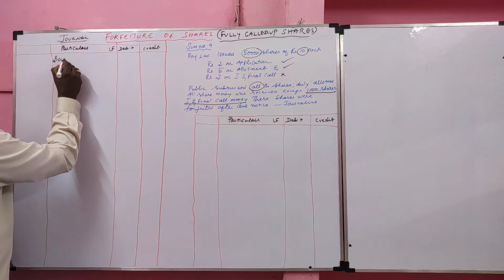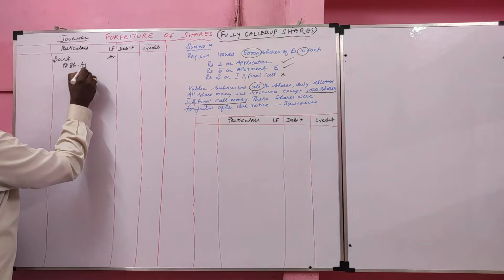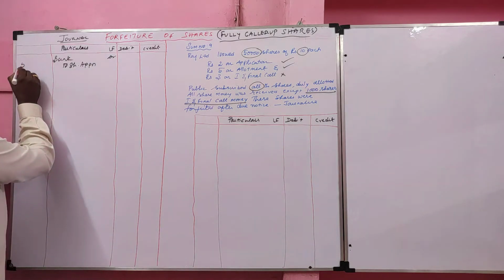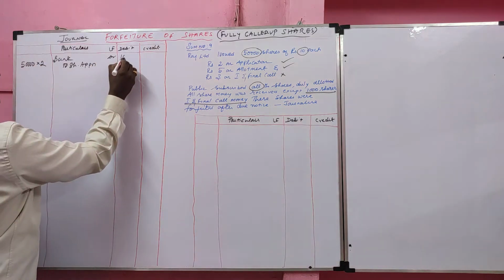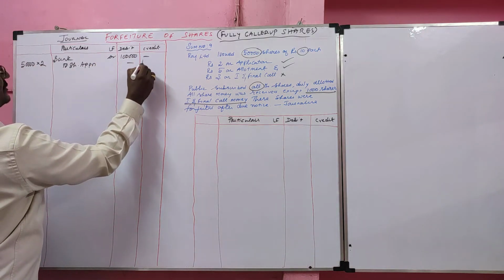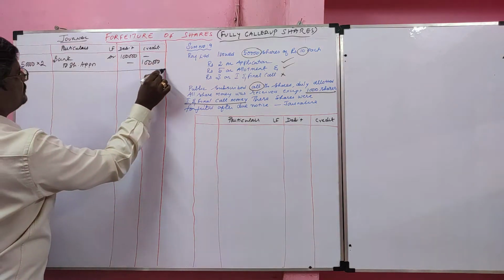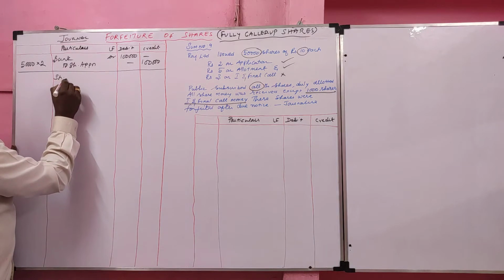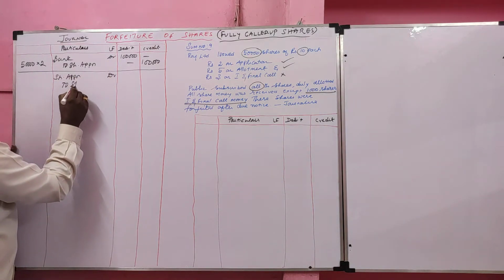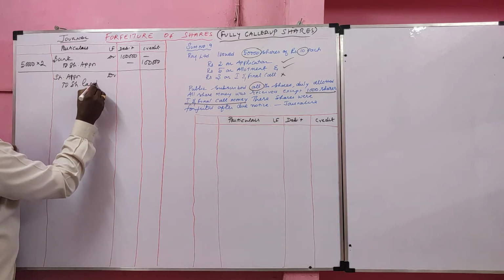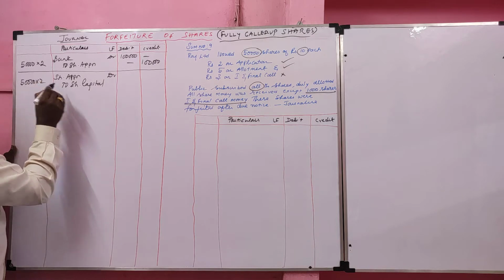First entry, bank account debit to share application, 50,000 into 2, 1 lakh. Narration, being share application money received. Next, share application money should be transferred to the share capital. Entry is share application account debit to share capital. The same value, 50,000 into 2, 1 lakh.